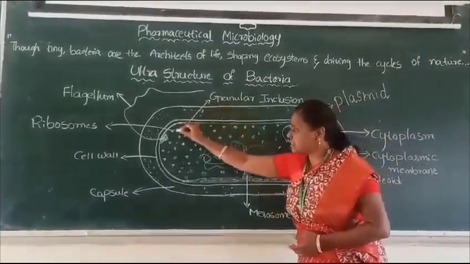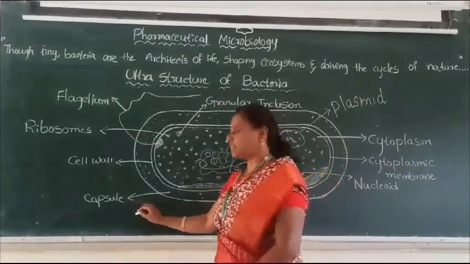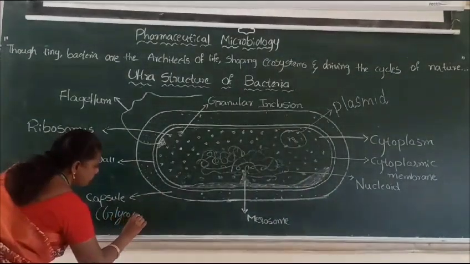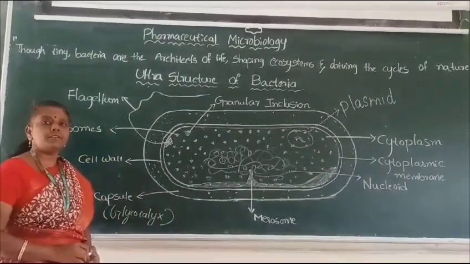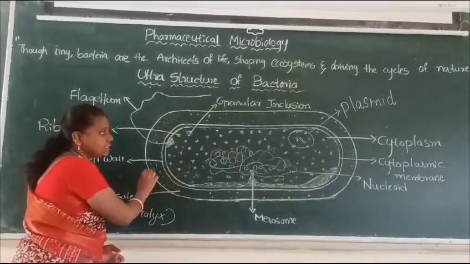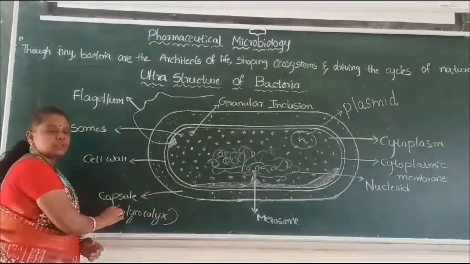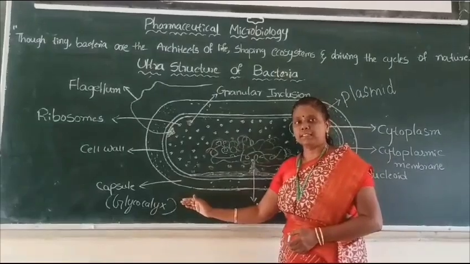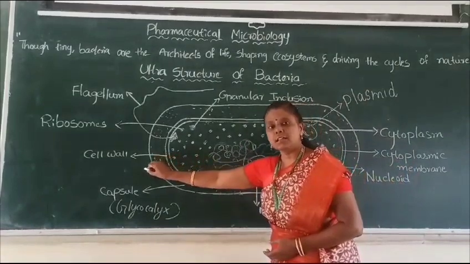The bacteria consists of an outer layer called a capsule. The capsule is made up of glycocalyx. Glycocalyx is a polysaccharide, a sugar coat, which is secreted by the bacteria, and it protects as an outer layer, and this we call a capsule. So what is the function of the capsule? It is a protective layer for the bacteria.